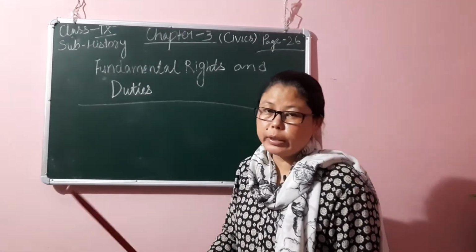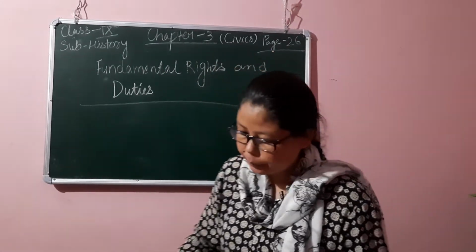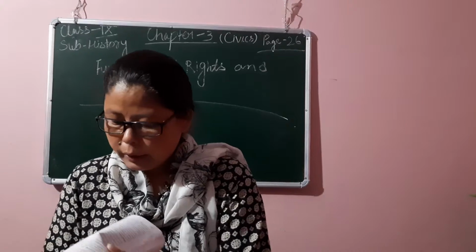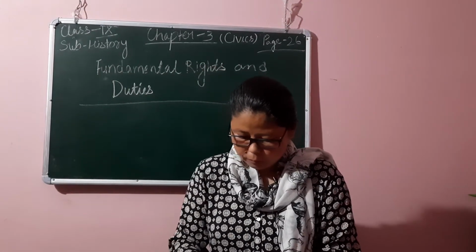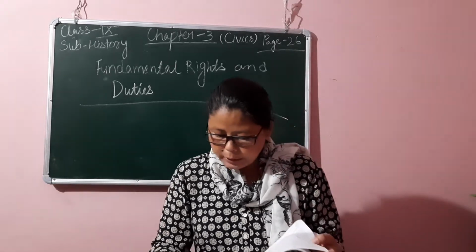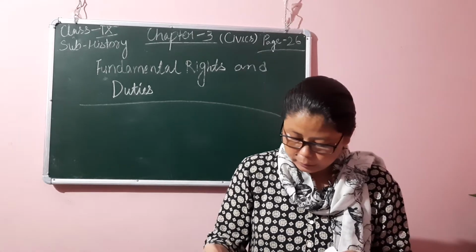So I'm continuing with the same chapter. Chapter 3, Civics, page number 26. Yesterday I explained up to freedom to assemble peacefully, and it came under Article 19.